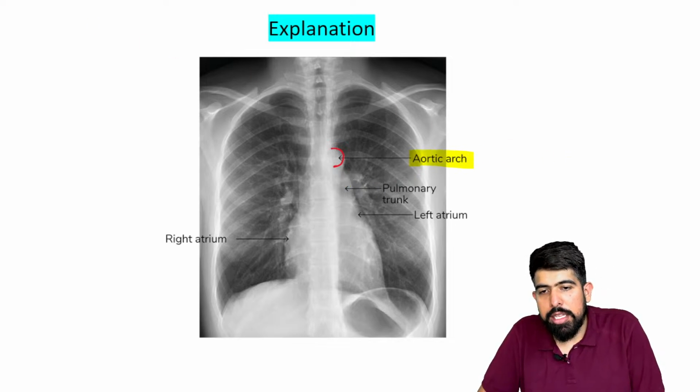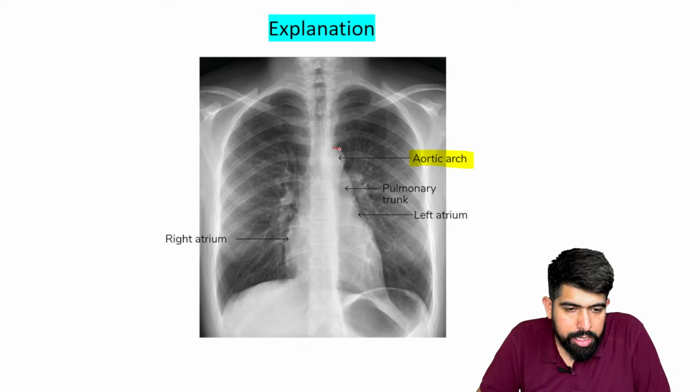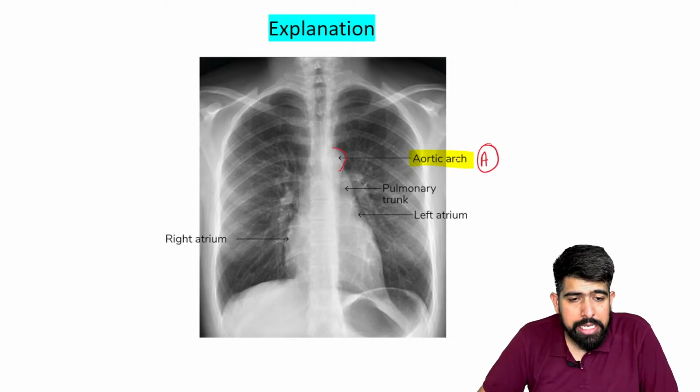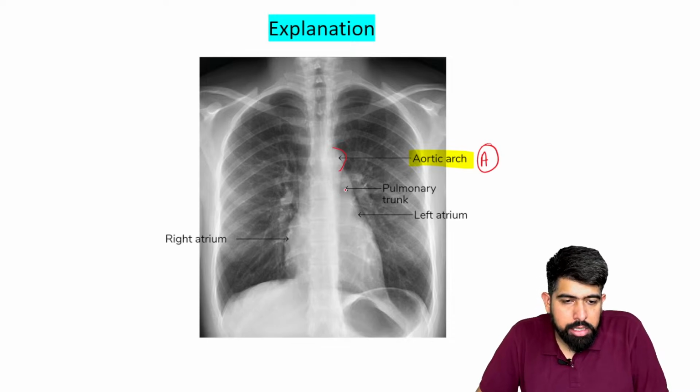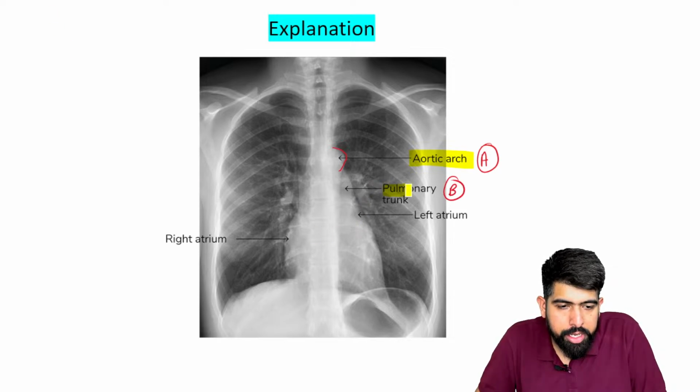This notch, which is given the name A here, is known as your aortic notch. The aortic notch is A. All right. Secondly, you can see here, this bulge coming out is your pulmonary trunk, which is given the label B. Right, this is your pulmonary trunk.